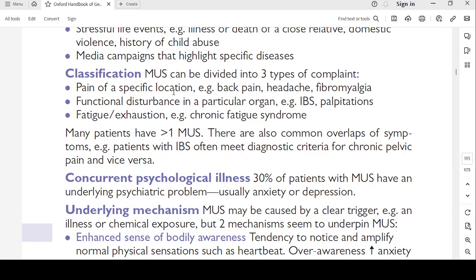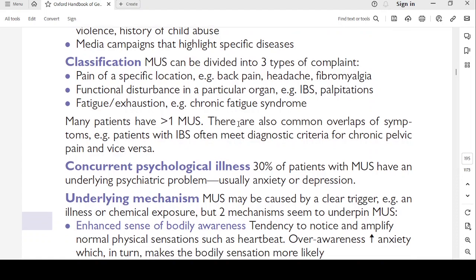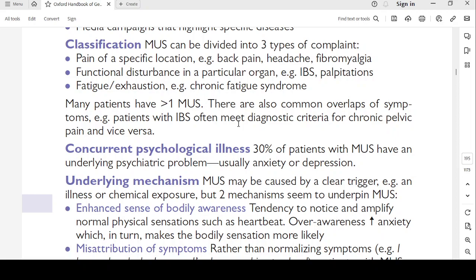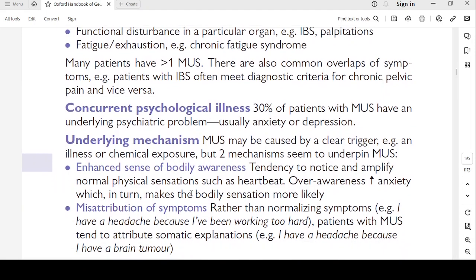Classification. MUS can be divided into three types of complaint. Pain of a specific location, for example back pain, headache, fibromyalgia. Functional disturbance in a particular organ, like IBS and palpitations. Fatigue or exhaustion, for example chronic fatigue syndrome. Many patients have more than one MUS. There are also common overlaps of symptoms, for example patients with IBS often also meet the diagnostic criteria for chronic pelvic pain and vice versa.